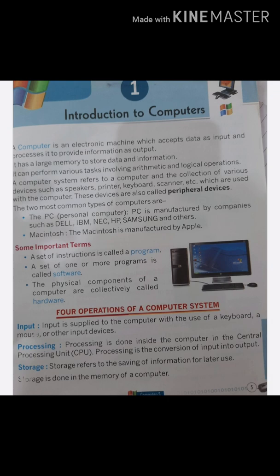Third generation computers started from 1964 to 1971, that is the integrated circuit. Characteristics are use of integrated circuits, 10 million circuits per square foot, smaller in size than second generation computers, faster and more accurate than second generation computers, and less expensive than second generation computers. Some examples are Honeywell 200, IBM System 360, ICL 1900.